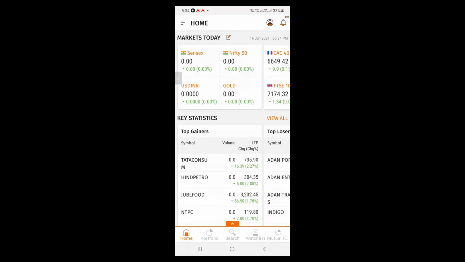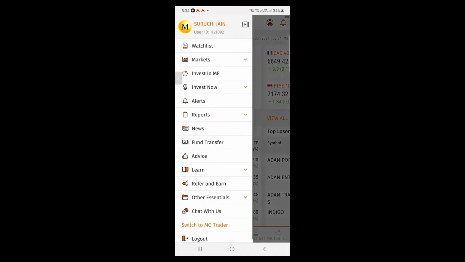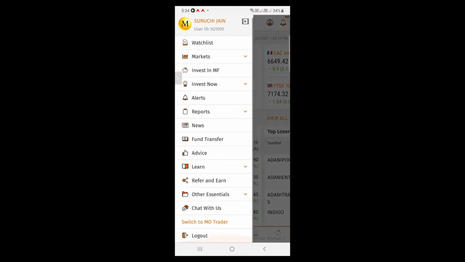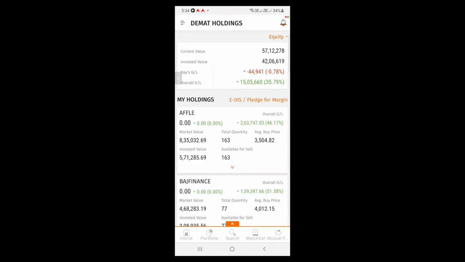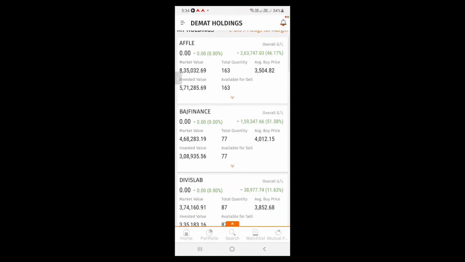Firstly, I would like to show you how to see your Demat holdings. For that, you need to click here on left hand side corner, just beside home. There's a icon of menu. Under the section report, you'll be able to see Demat holdings. Third option, I'm clicking on Demat holdings. This is where you'll be able to see your Demat holdings.